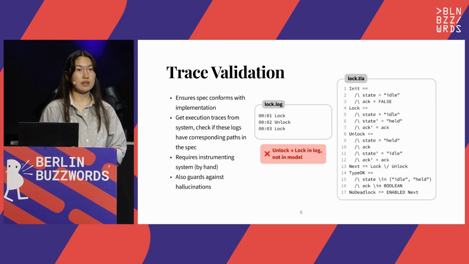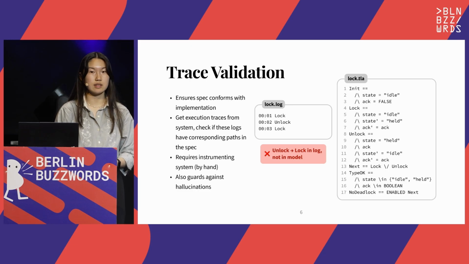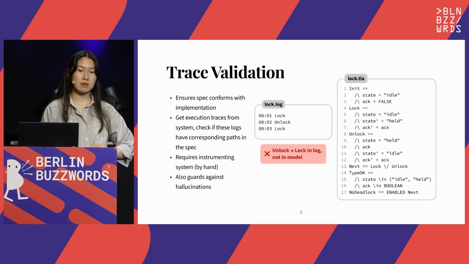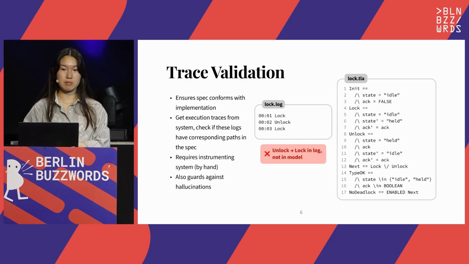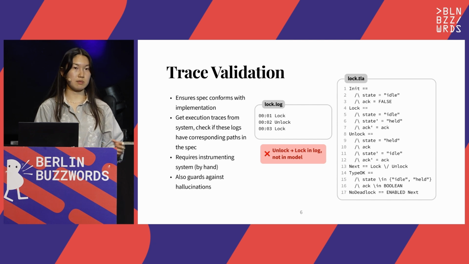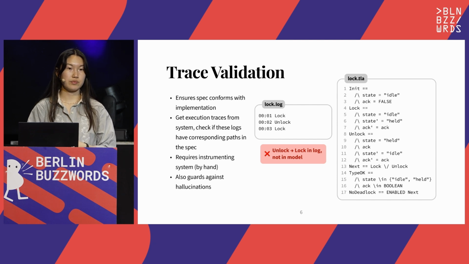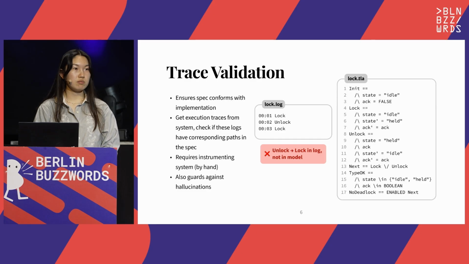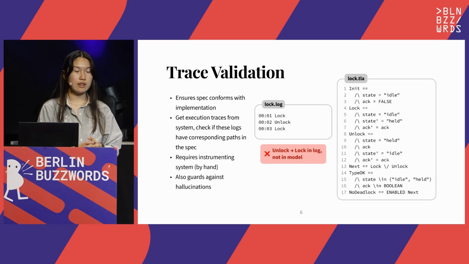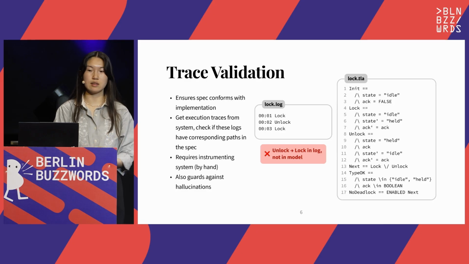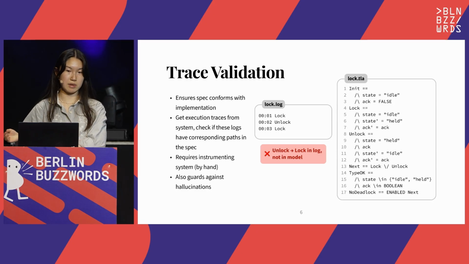Trace validation is another mechanism provided by TLC that checks if we can find a mapping between traced implementation logs, so real executions, and the actions in our abstract TLA+ spec. This ensures that the spec conforms with the implementation. We perform trace validation by getting execution logs from the system. So in the middle here, we have this lock log. It shows that we can lock, then we can unlock, and then we've locked again. And then we match these against paths in the implementation and the spec state space.